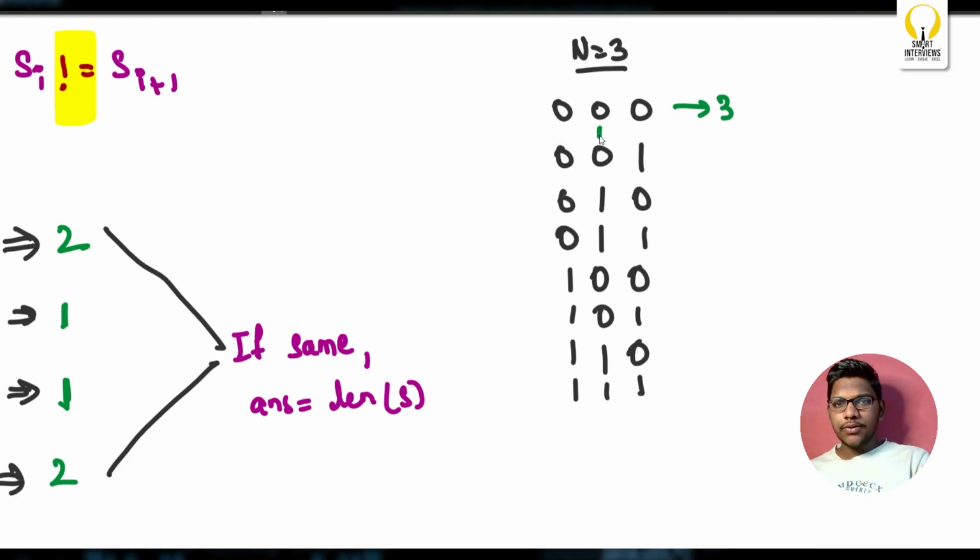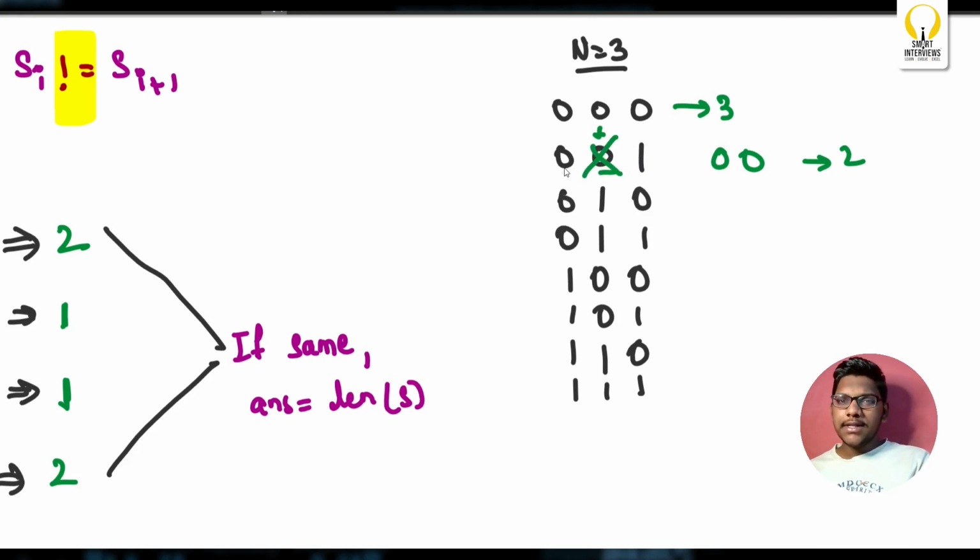Now I'll move to here. I can remove either this or this. Let's consider removing this one. If that is the case, 0 0 is our remaining string and I'll end up returning 2 as the answer. But that is not the case we want. We'll consider removing 0 now.